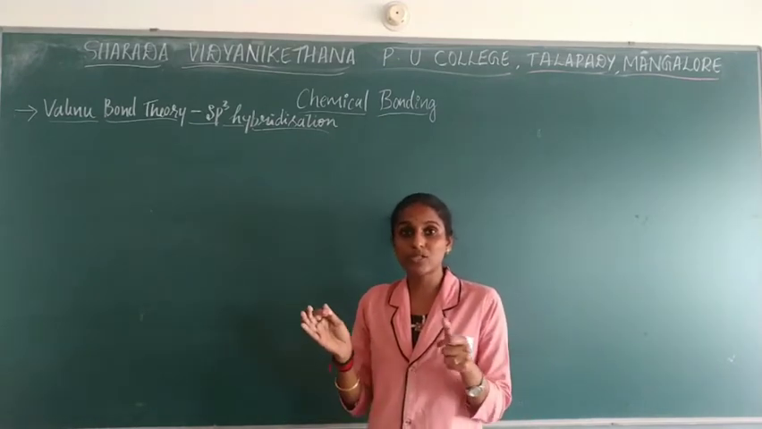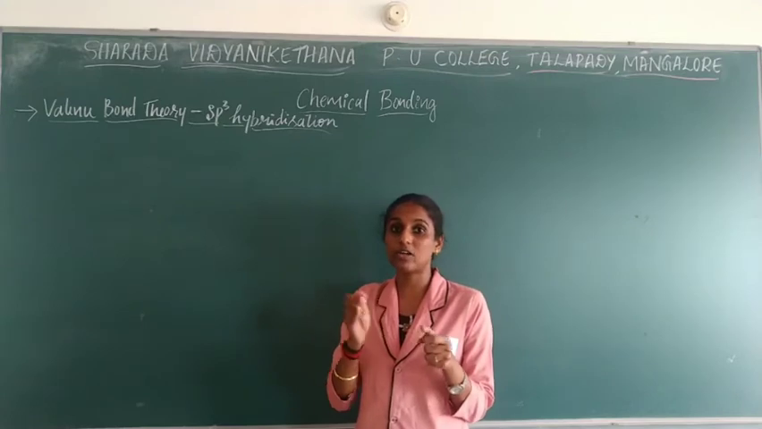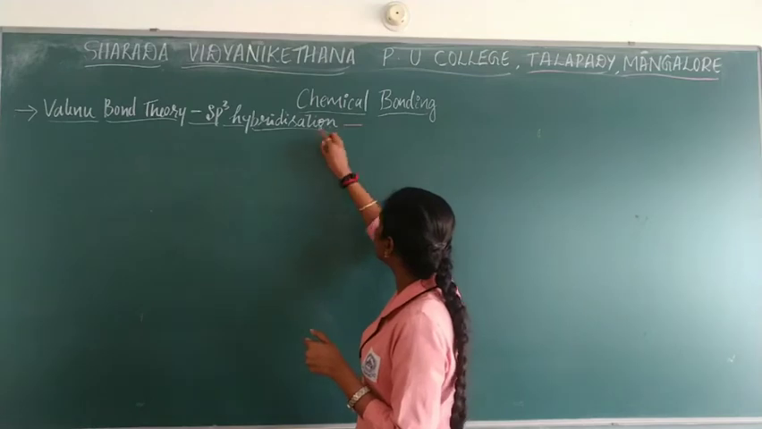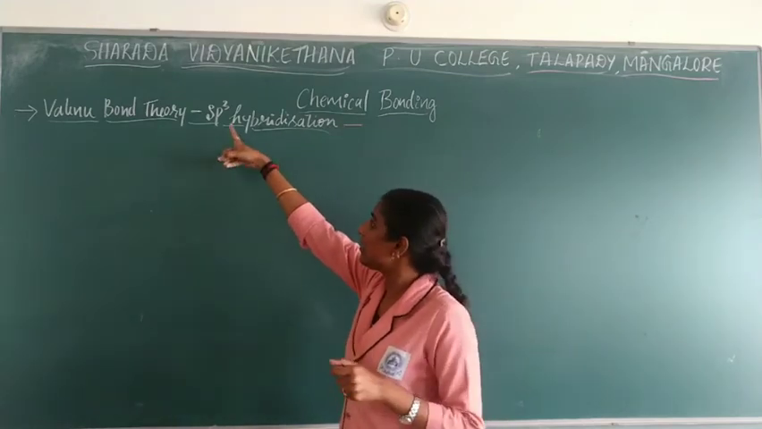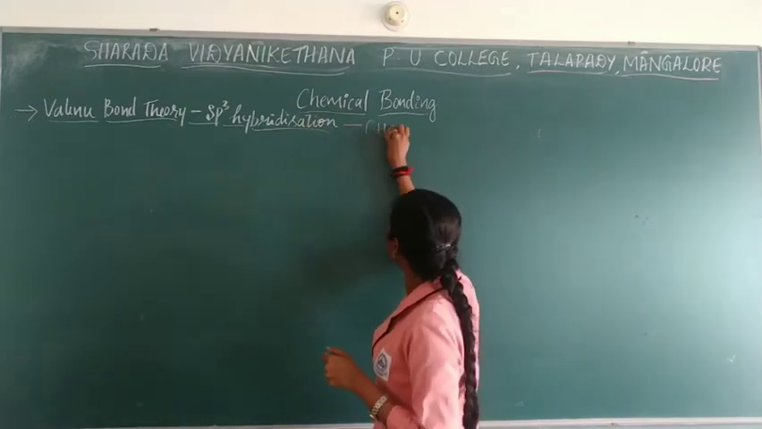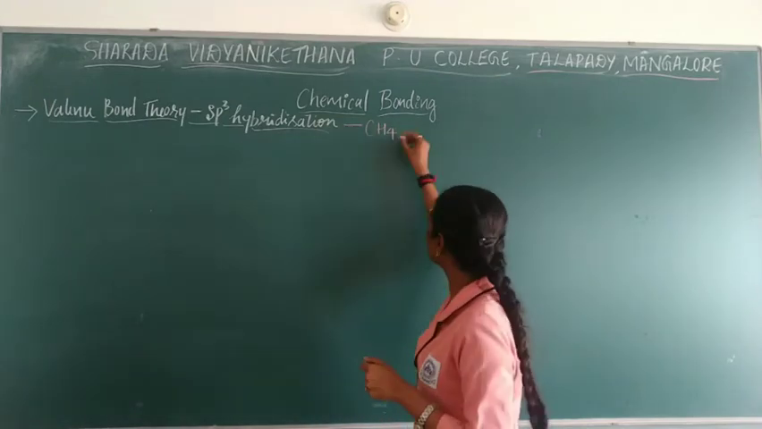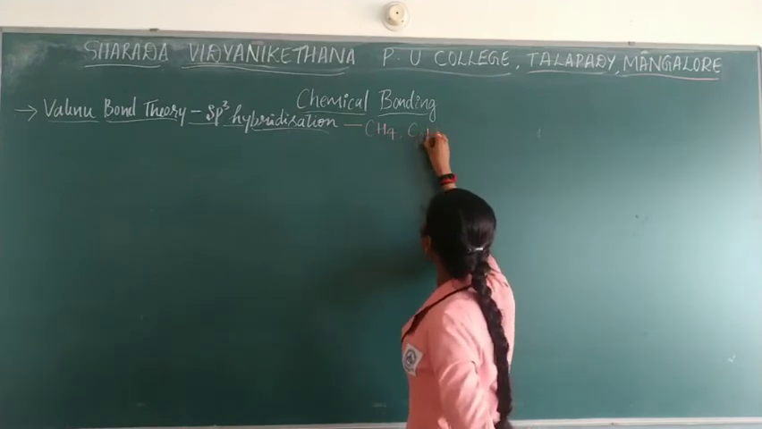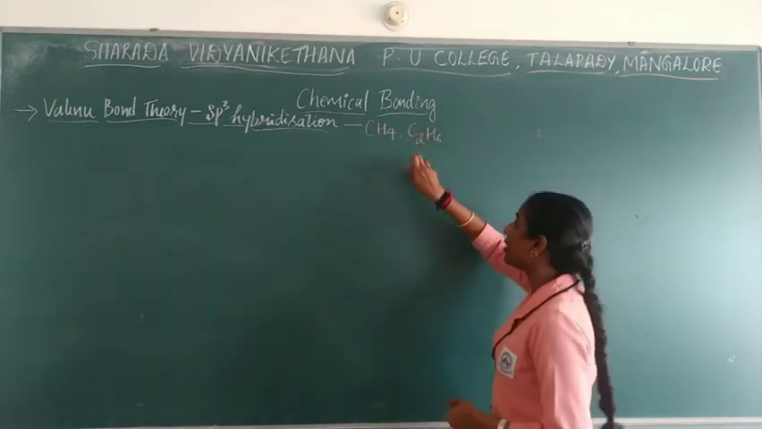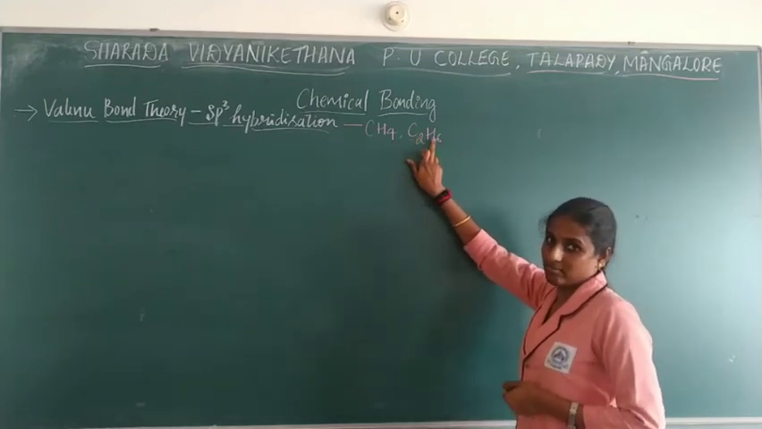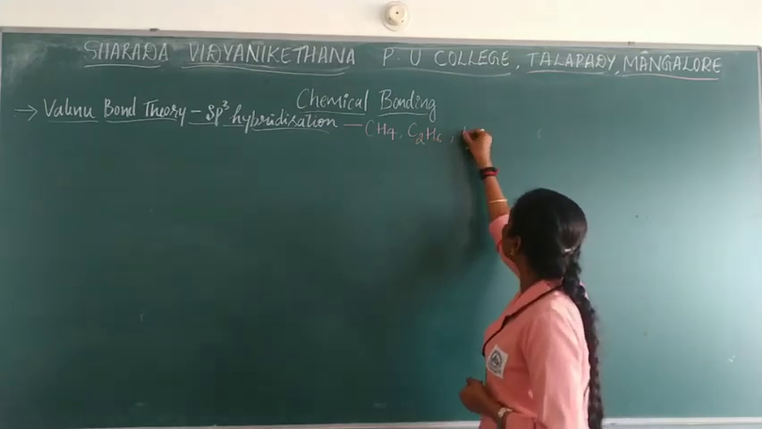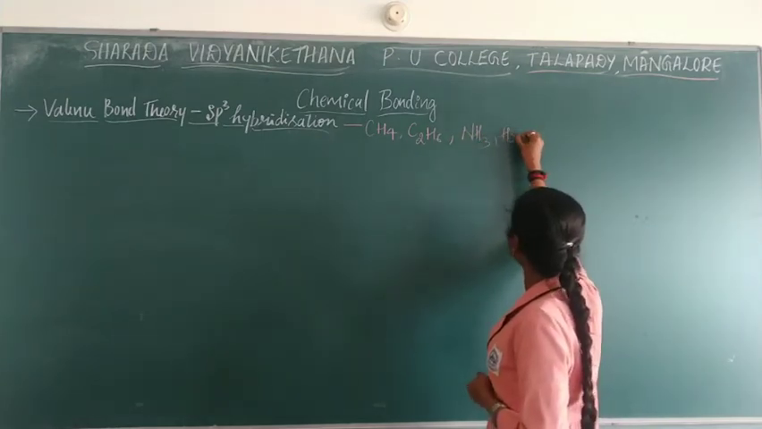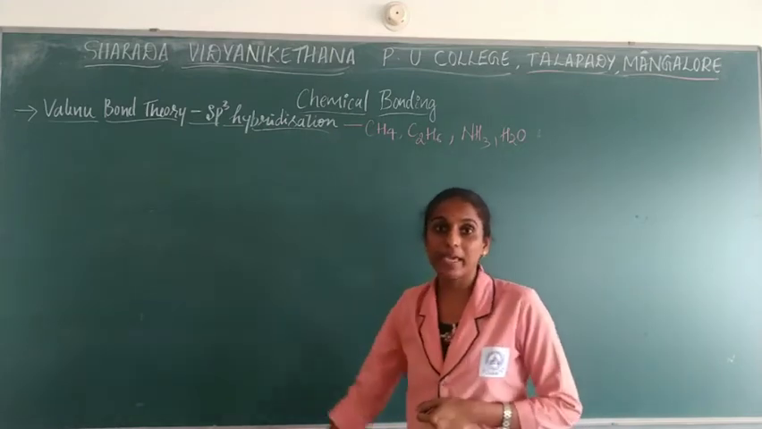So together I will finish all the types of hybridization, or the examples of hybridization, based on type. Methane you already studied in the last class, under sp3 hybridization. In today's class we will learn about C2H6, which is nothing but your alkane, ethane. Next you will learn about NH3, the ammonia molecule, as well as water. All these come under sp3 hybridization.